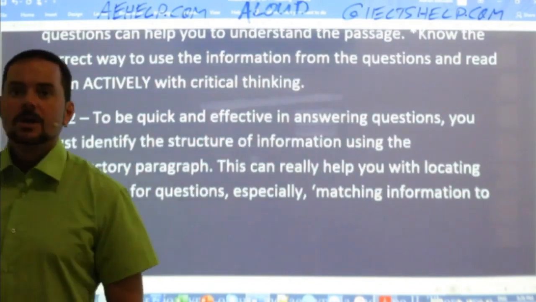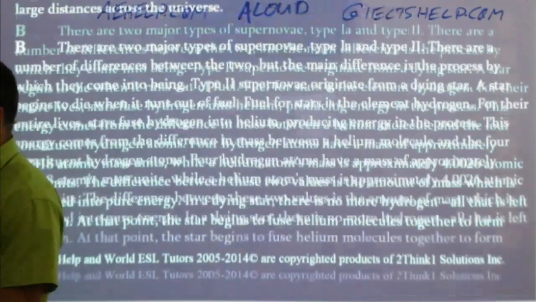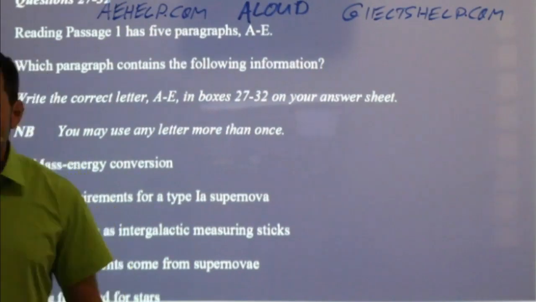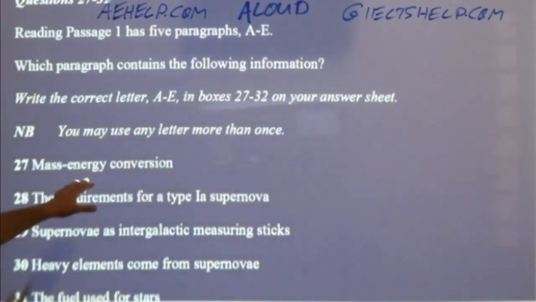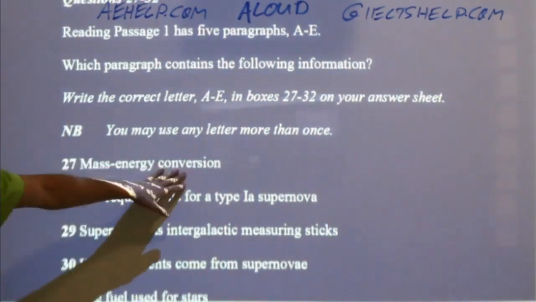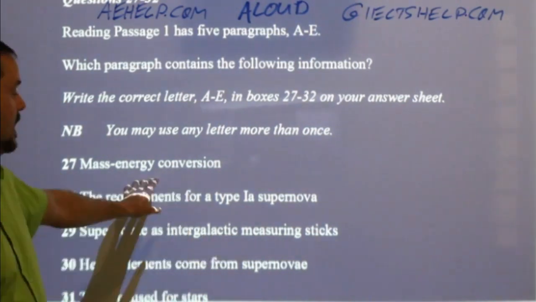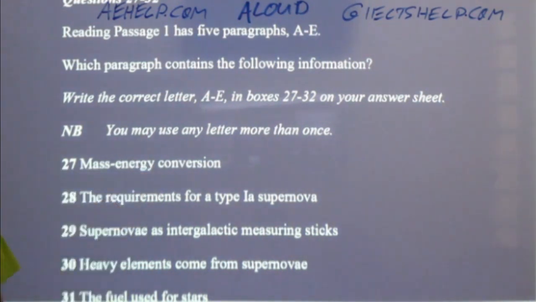Okay. So remember our questions, students, from the beginning of class? Remember the first set of questions? It was, which paragraph contains the following information? And then it says mass energy conversion. Now, according to the introduction, where do you think I will find this? In the beginning, middle, or the end? Probably somewhere near the beginning, okay?